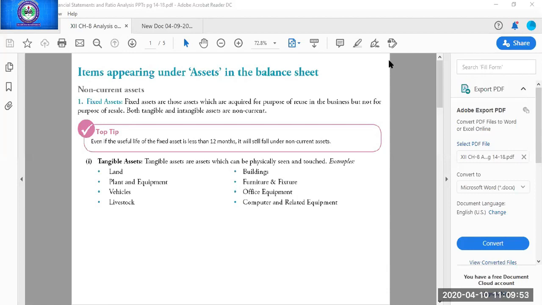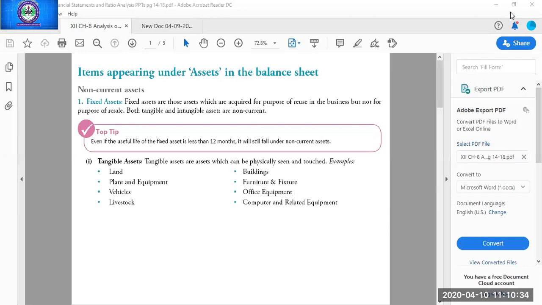In non-current assets, we did 5 subheads: fixed asset, non-current investment, deferred tax assets, long-term loans and advances, and other non-current assets. Now I am discussing these subheads with examples. The first subhead and the most important head in non-current asset is fixed assets. Fixed asset further has 4 subparts.